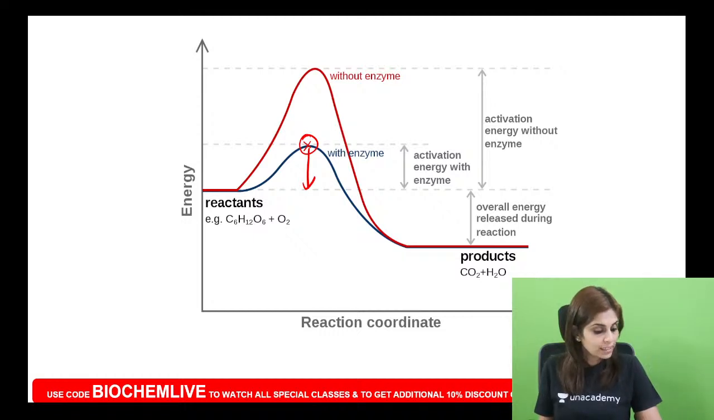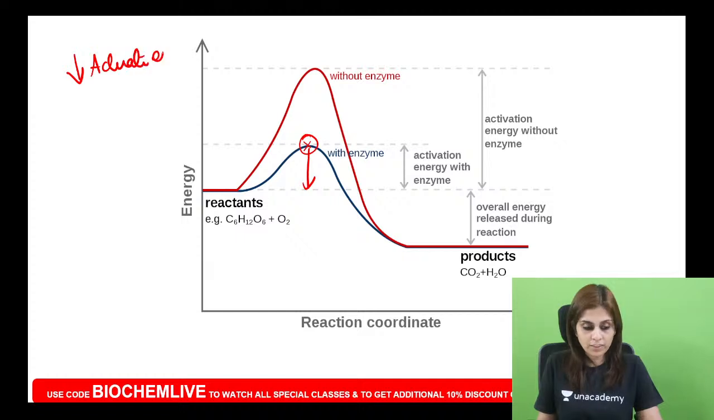So are you all clear about this? If you are asked how do enzymes increase the rate of the chemical reaction, your answer should be by reducing the activation energy. Do you all understand this? By reducing the activation energy.